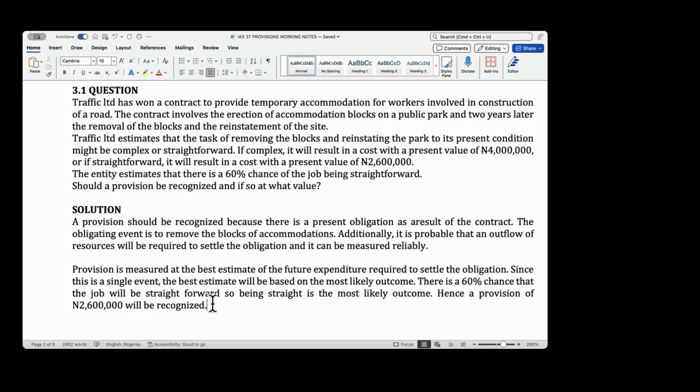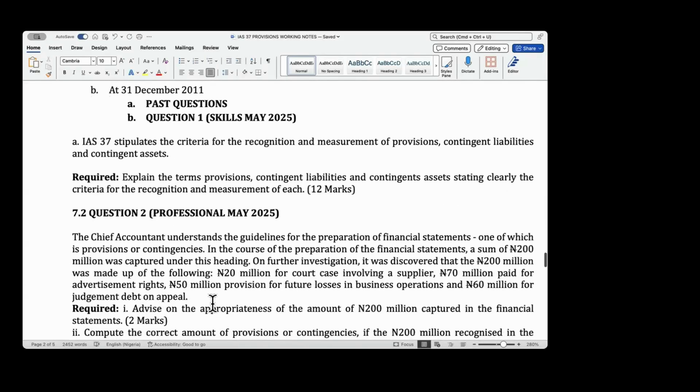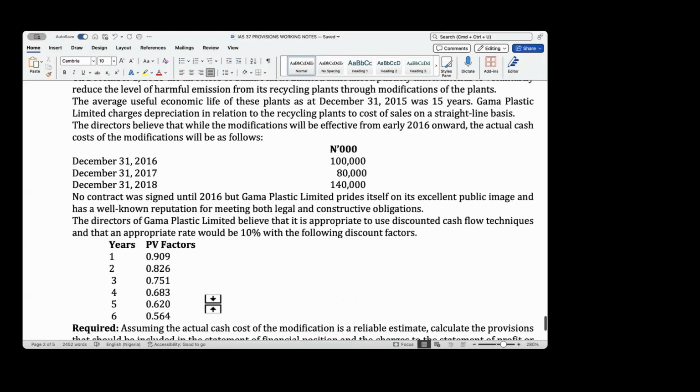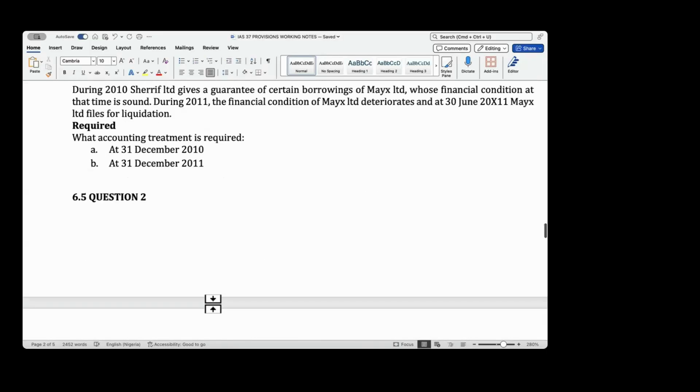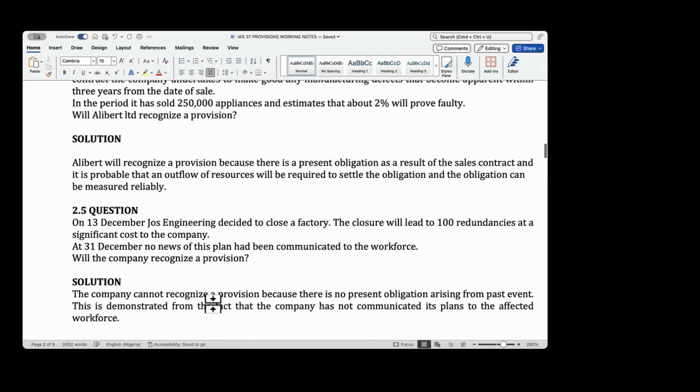So what we want to finish up tomorrow, 2 things. Number 1, I would solve more questions and tell you some facts, some guidance around this standard, IAS 37. And also, we need to put an end to IAS 10, which is events after the reporting date.